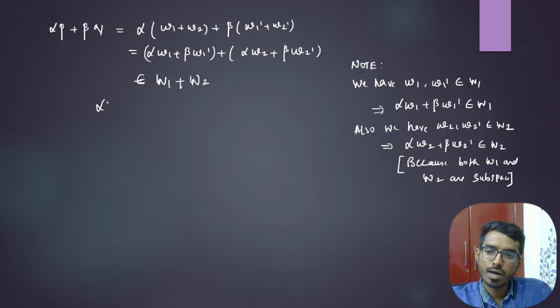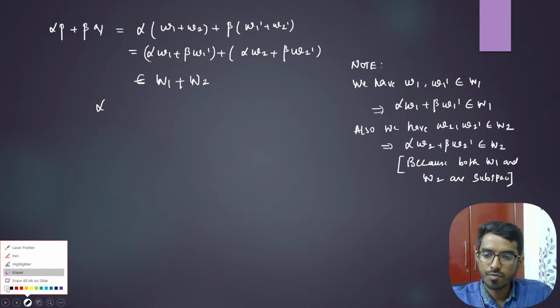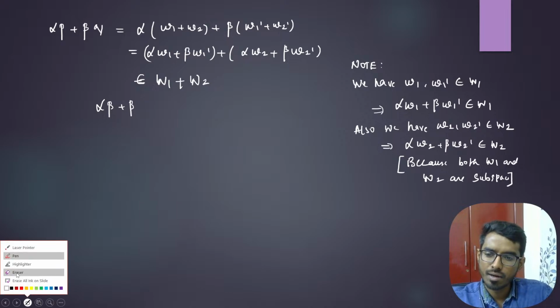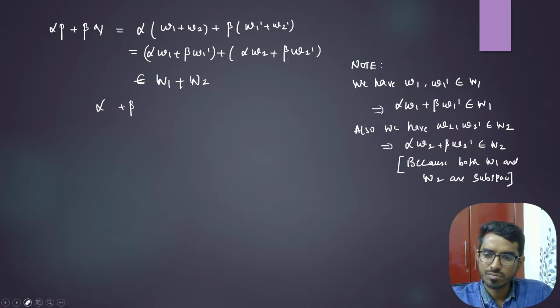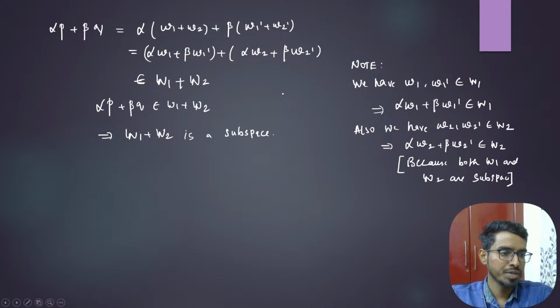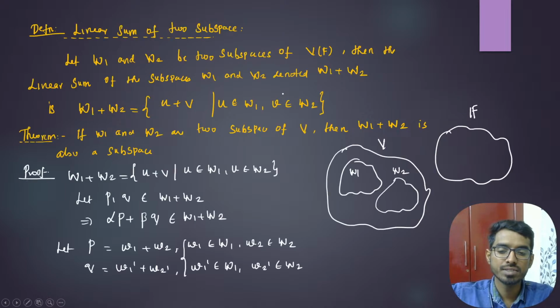So you can see that alpha p plus beta q belongs to W1 plus W2. I am writing beta always instead. This implies W1 plus W2 is a subspace, right? So very easy problem, very easy theorem.